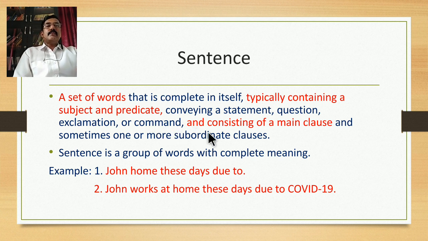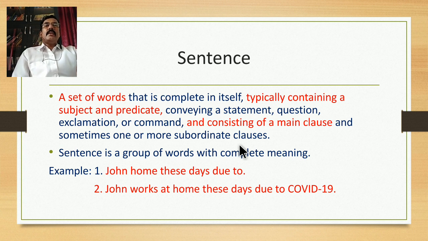Next important words are: a sentence consists of a main clause. So main clause is equal to sentence. A sentence should have at least one main clause, which is called a simple sentence, and sometimes one or more subordinate clauses. When subordinate clauses are added to the main clause, the sentence becomes a complex one.